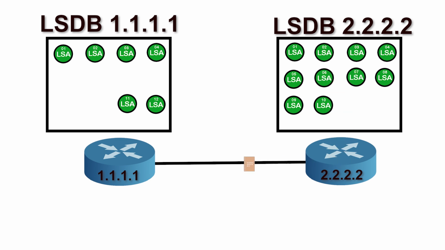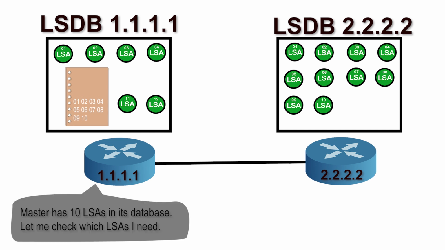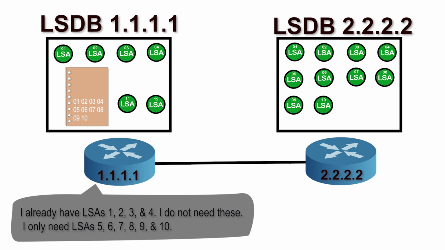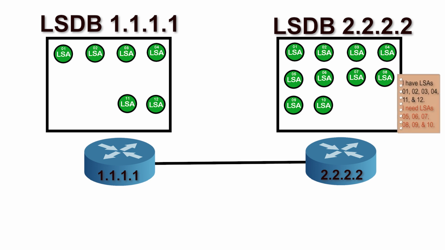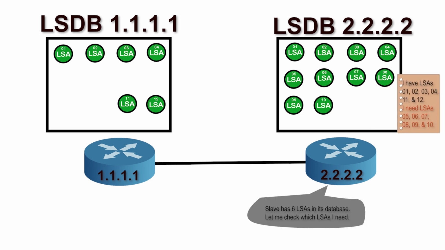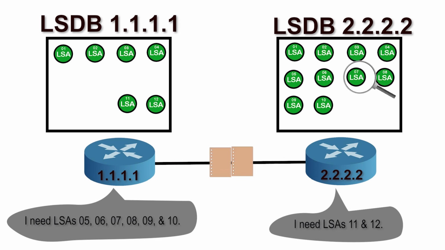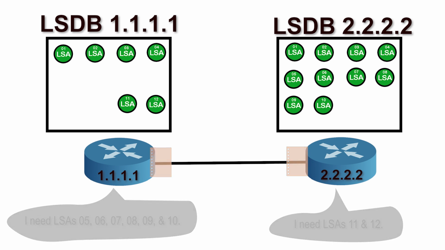The master sends a list of LSAs from its database to the slave. The list contains information about 10 LSAs. The slave checks its database and finds 4 of those LSAs. Therefore, it will only request 6 LSAs using a link state request packet. Similarly, the master compares the list it receives from the slave and requests the LSAs it does not have in its database. At the end of this state, all routers in the adjacency know which LSAs they have in their database and have requested the LSAs they do not.